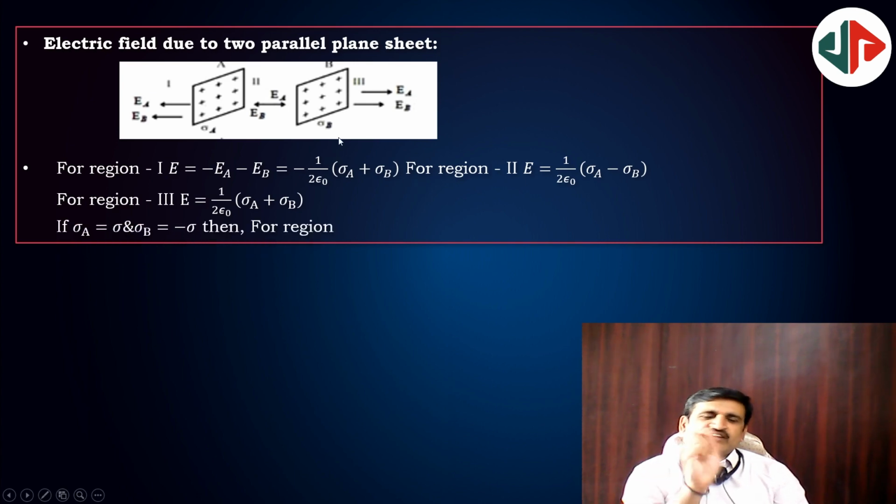Just you can draw the lines. A positive charge will always have an outward field, like the arrow marks like that, and you can check.